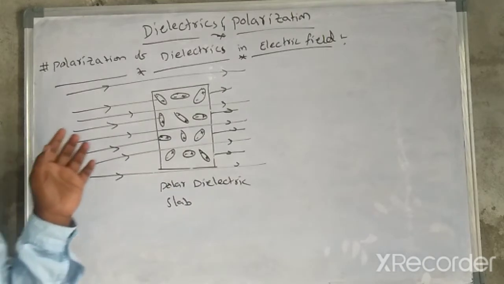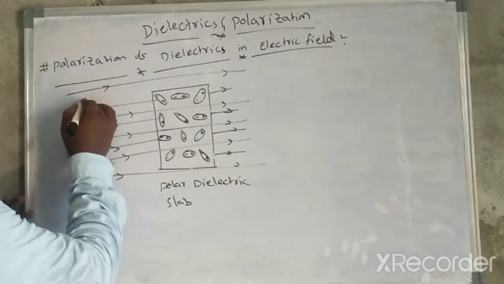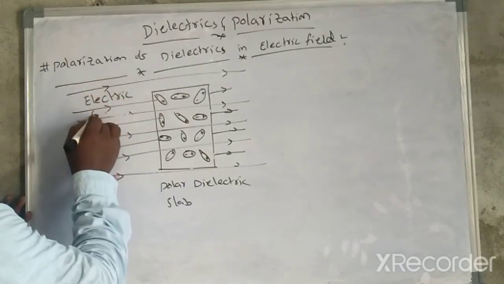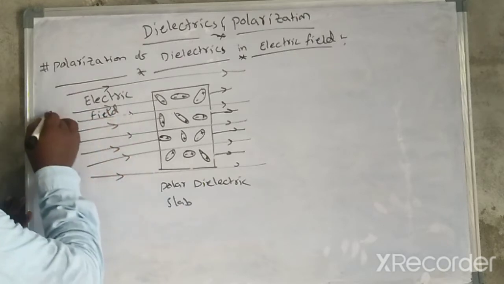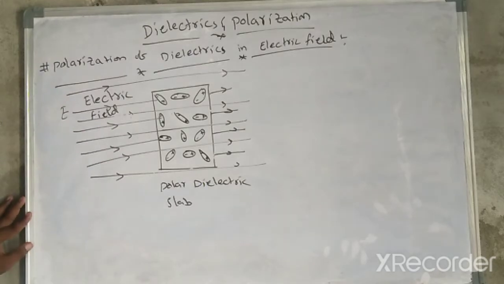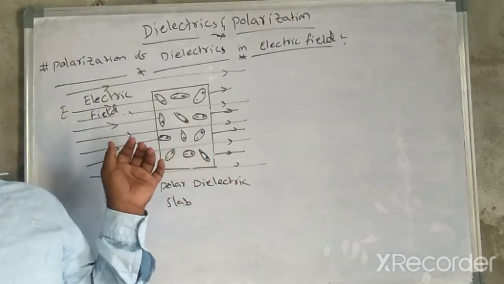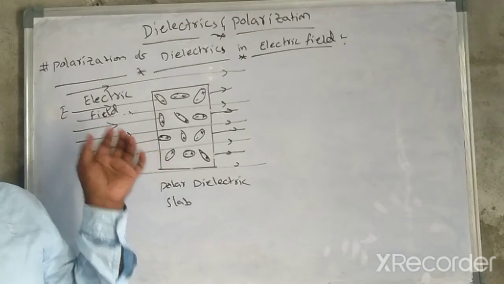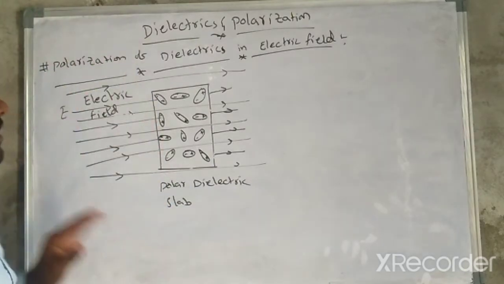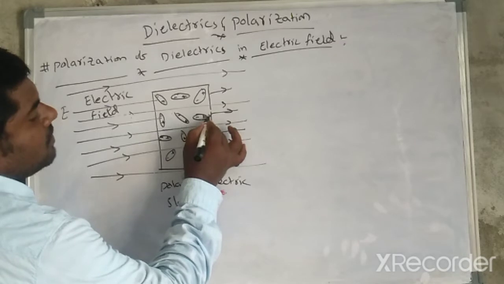Now let's see what will happen when an external electric field E is applied. This is a uniform electric field. On each dipole, the positive center will experience a force in the direction of the electric field.